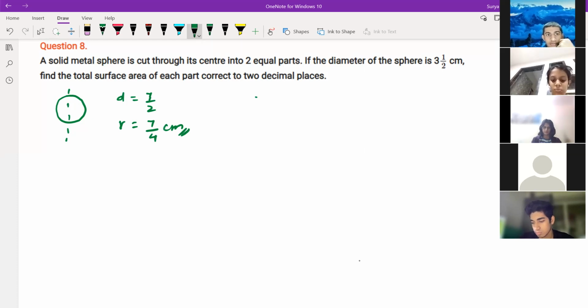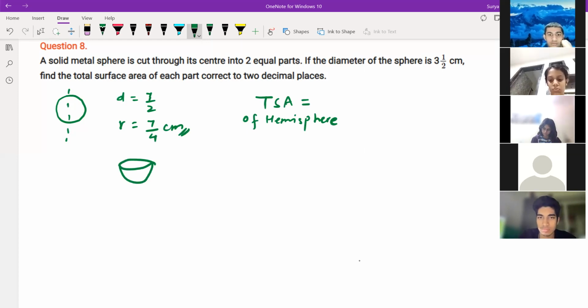The total surface area of each part, so it becomes a hemisphere, right? You are understanding? If you bifurcate the sphere into two parts, you will get a hemispherical shell. So you have to find the TSA of this hemisphere. What is the TSA of a hemisphere? 3 pi r square.